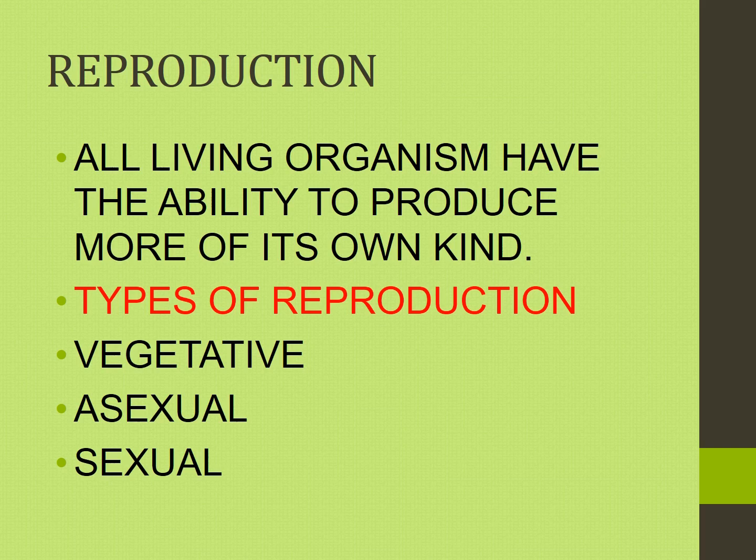Okay? Here, animals reproduce differently, every plant has different reproduction. Okay? Living organisms cannot survive for an indefinite period on earth. That is different. All living organisms have the ability to produce more of its own kind by the process called reproduction. Yes? What is reproduction? All living organisms have the ability to produce more of its own kind.